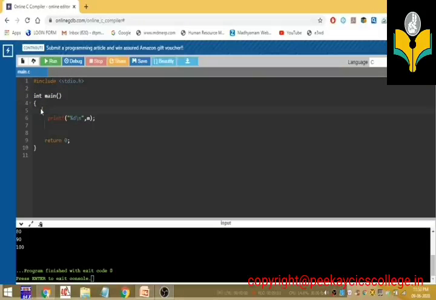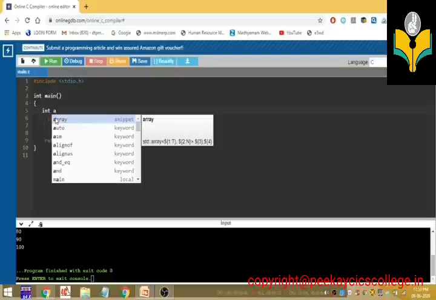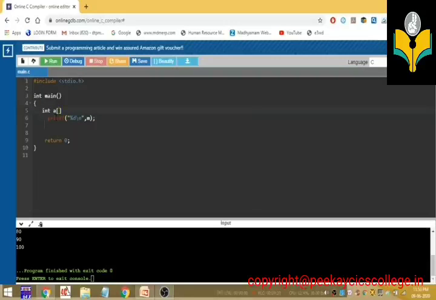Yes, I cleared all the lines. Then I gave a data type int and a variable a. I put a square bracket and gave a number, that is 5, semicolon.